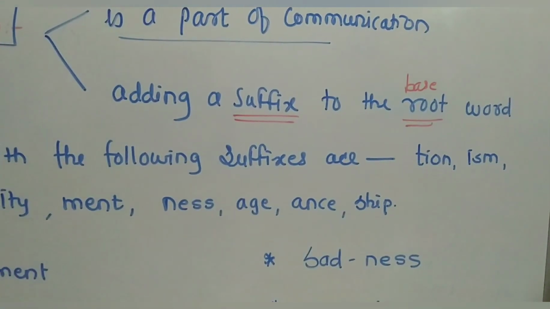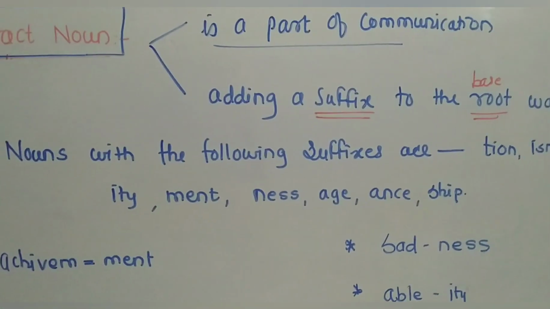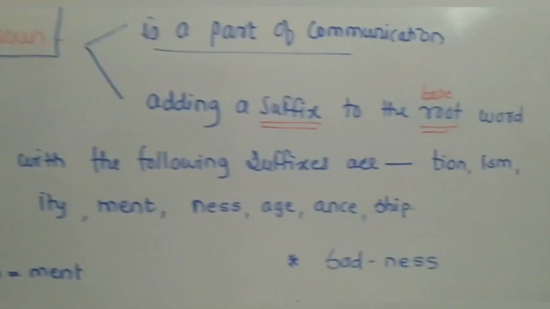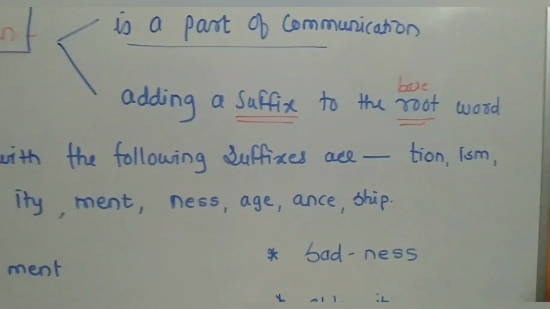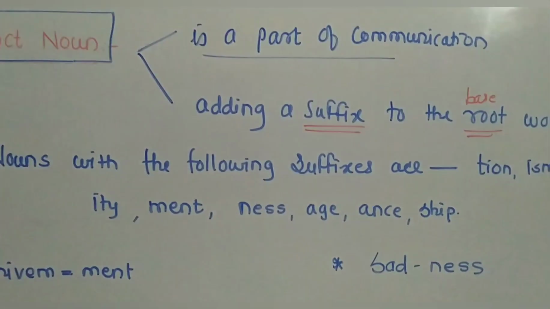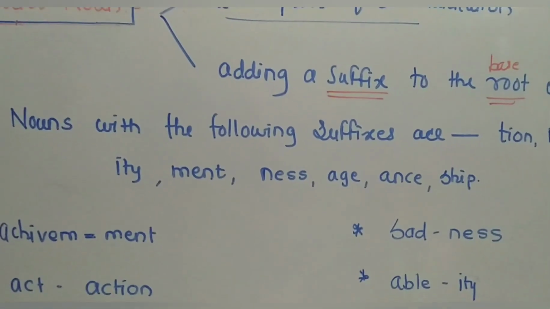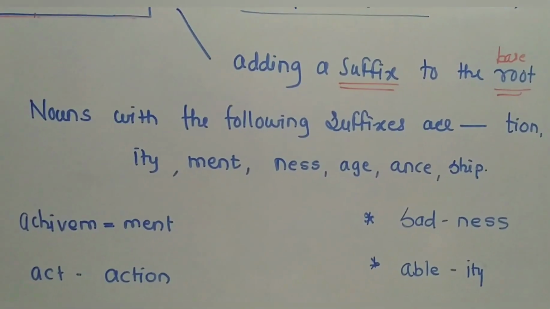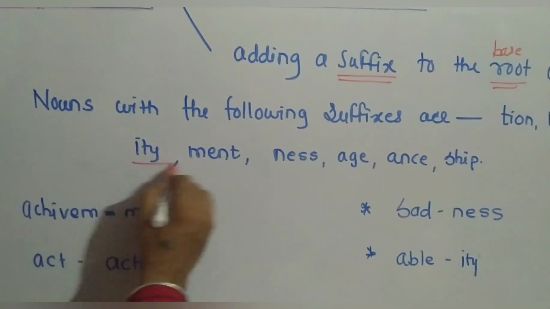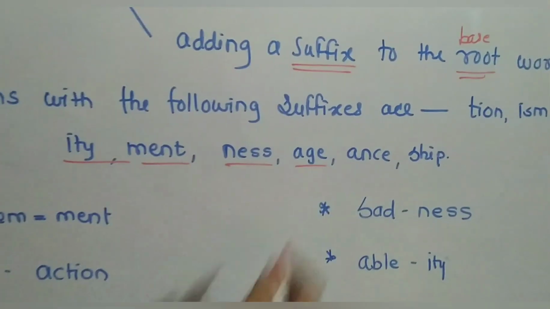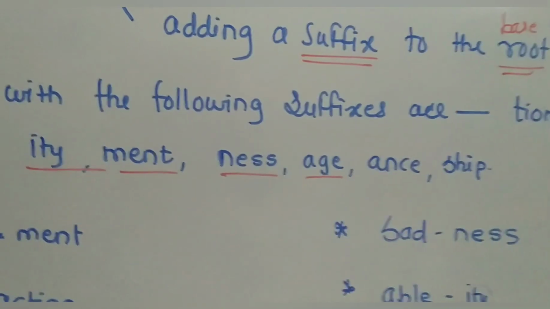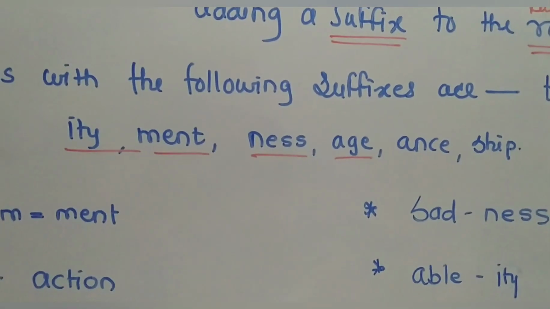The suffixes for nouns are tion, ism, ity, ment, ness, age, ance, ship. These are the suffix words. We join the suffix to the root form or base form.